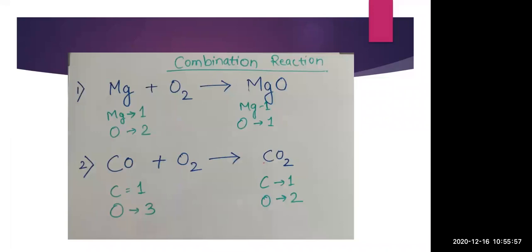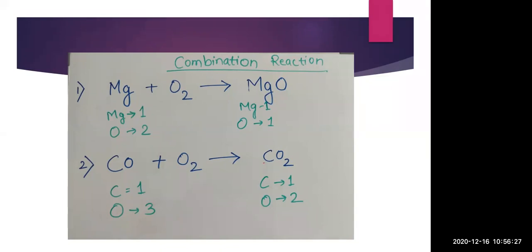Now here you can see, let's balance it. Both the reactions are combination reactions. Now we will see how to balance the reaction. You can see that the number of atoms of Mg on the reactant side is only 1, whereas oxygen is 2. On the right hand side, Mg is 1 and oxygen is 1.